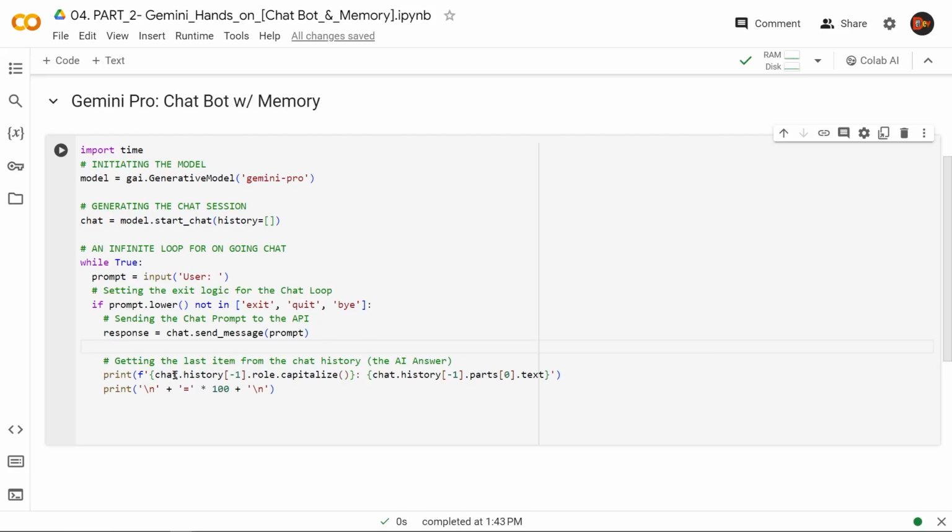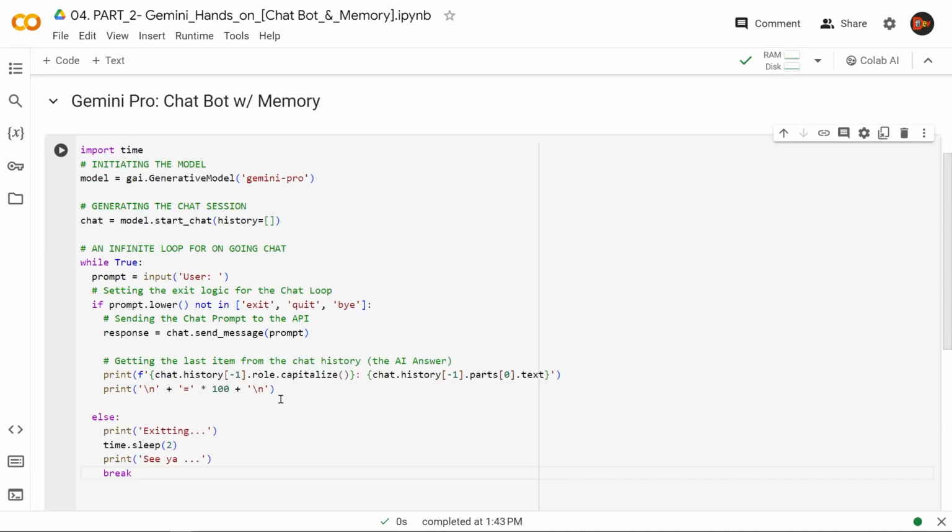From the chat history object, we're going to collect the last item's role and capitalize it so that the words user or model come capitalized. Then we get the text by using chat.history[-1], the last one, parts[0], the first item, and dot text. And then we separate them with a new line and a row of equal signs 100 times, and then put another new line so that the next one can get started.